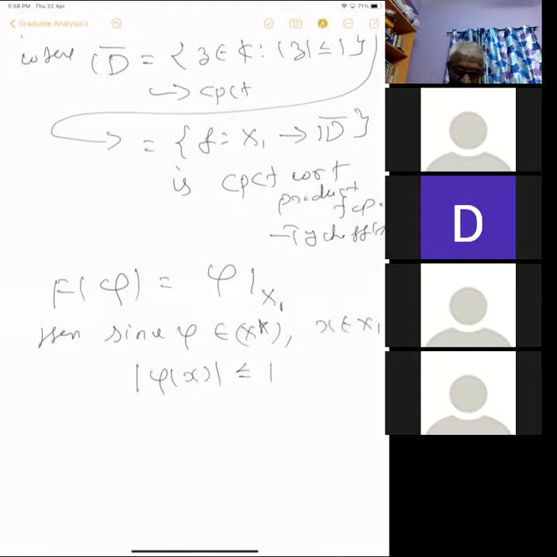So this is a function in D closure to the power X1. You take a functional phi, then F of phi is just this restriction to the unit ball, a function from the unit ball taking values in D closure, because mod of phi of x is less than or equal to 1.